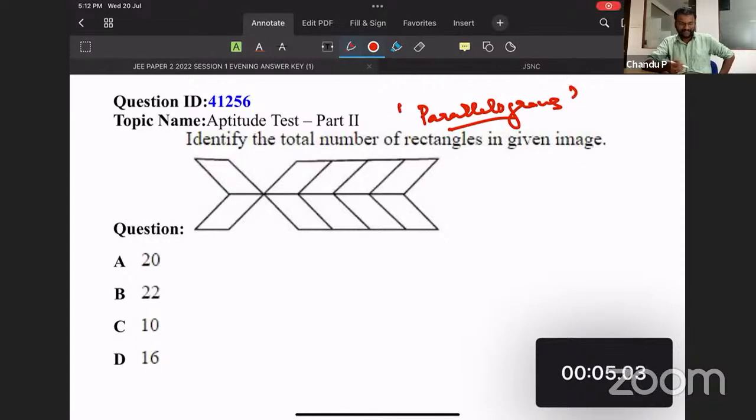Okay. Anyway, the answer they had given, if you find the number of parallelograms, then also we will be getting the right answer as given by the examiner. Okay.